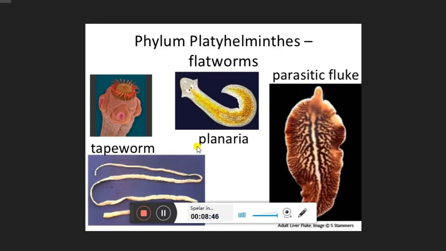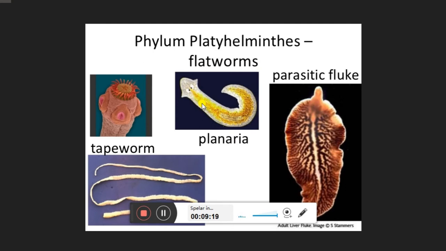The next phylum is the Platyhelminthes. Platyhelminthes means all the flatworms are there. Flatworms are thin, soft, and flat in body. Their body will be a flat one; that's why the name is given for flatworms. Their body is divided into many segments, which you can easily see on a close look. And they don't have space inside. The body cavity will not be there. That's why they are flat. There is no space inside the body.